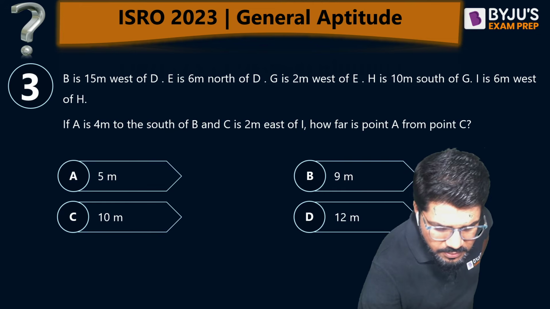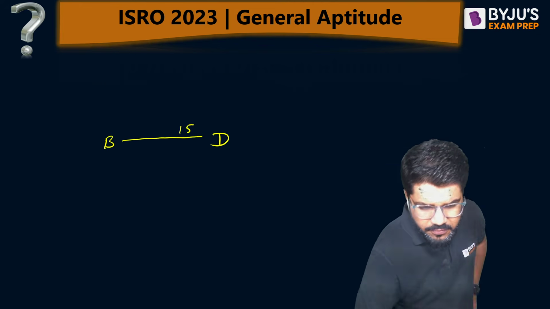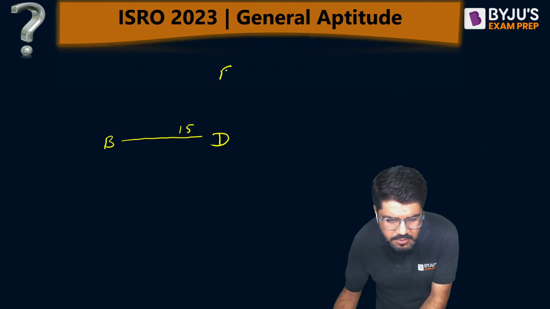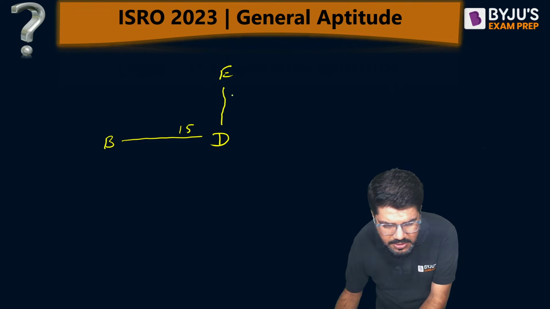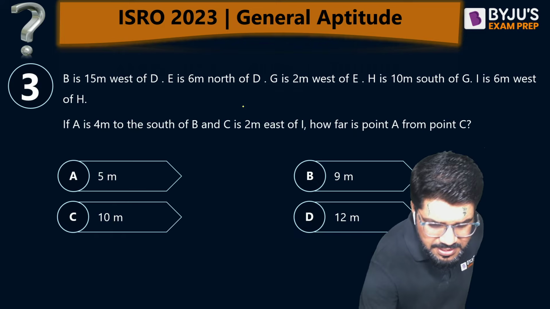The next question: E is 6 meter north of D. Okay, so this is E, 6 meter. What is the next statement given to me?